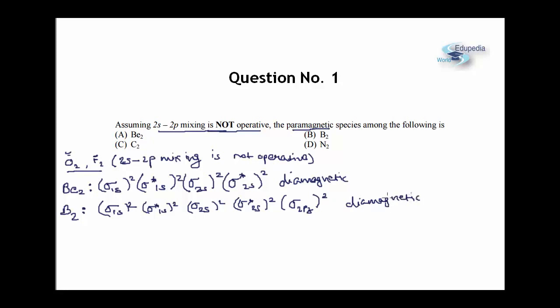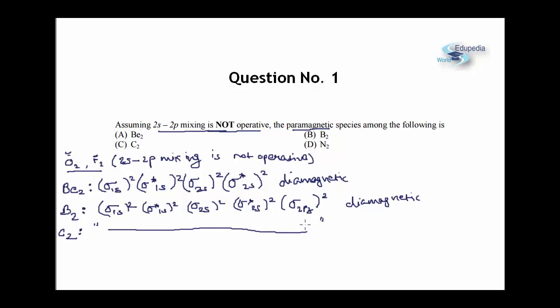Okay, let us look at option C. In option C we have been given C2. Now C2, atomic number is 6, so it would have a total of 12 electrons. For the first 10 electrons the order would be similar to B2, that is sigma 1s2, sigma star 1s2, sigma 2s2, sigma star 2s2, sigma 2pz2.